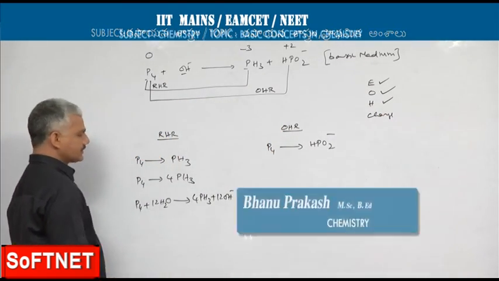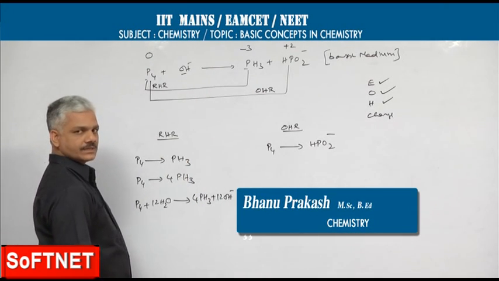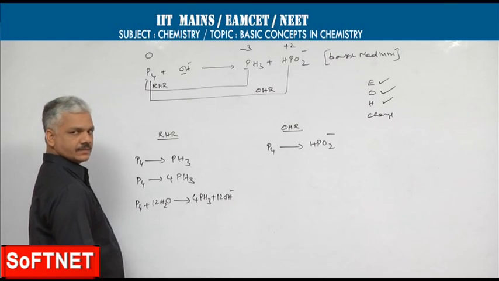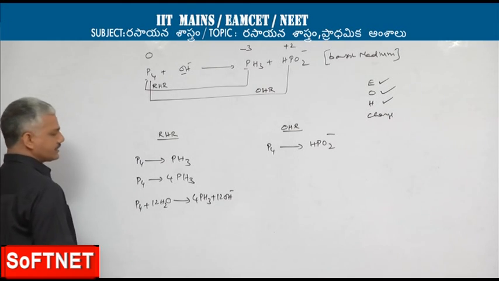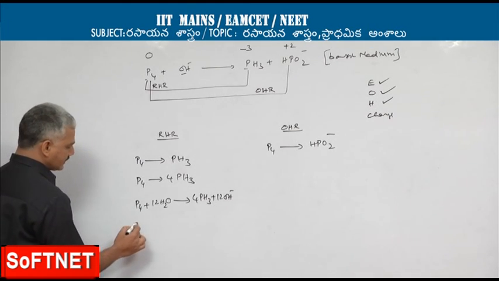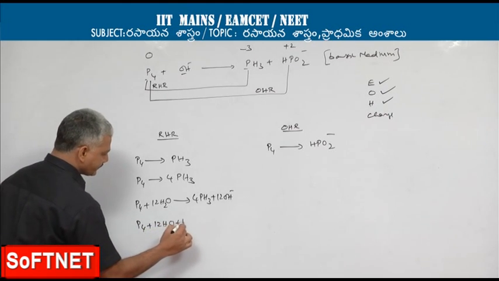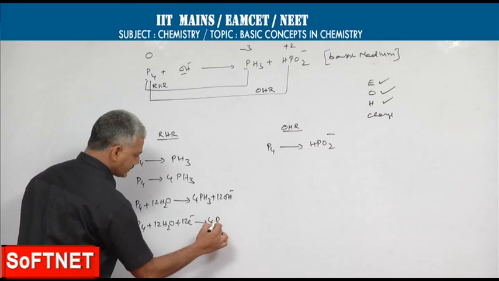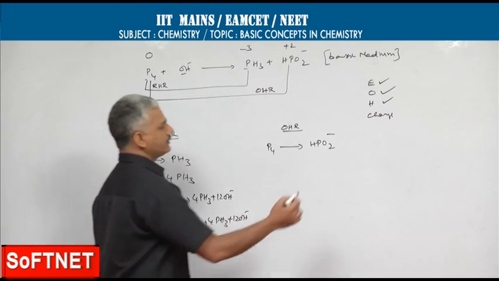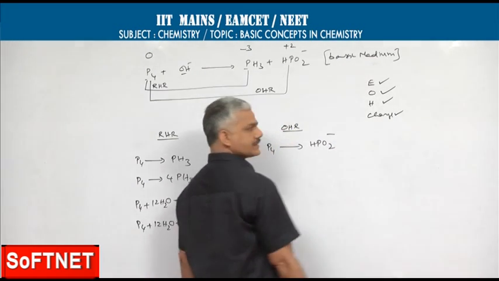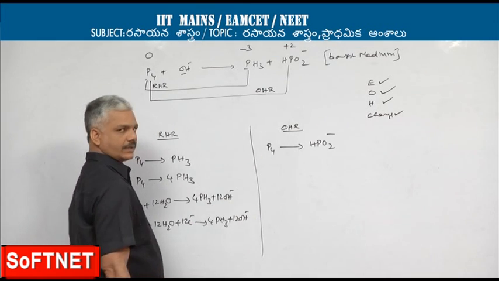Now for balancing of charges, consider the change in oxidation state. For phosphorus, it is 3 units per atom. As there are 4 atoms, 12 electrons are to be added because the reaction is a reduction half reaction. So plus 12 electrons gives 4 PH3 plus 12 OH minus. Now charge is also balanced. Now applying the same procedure to the second half of the reaction,